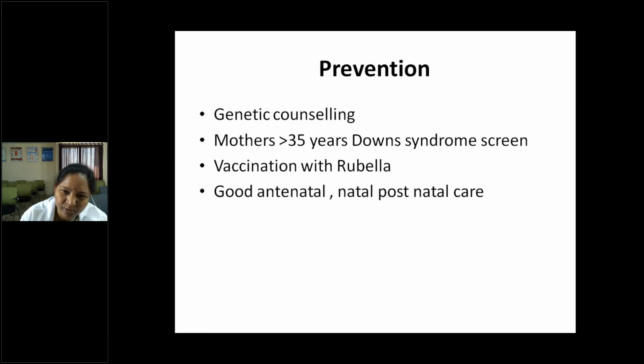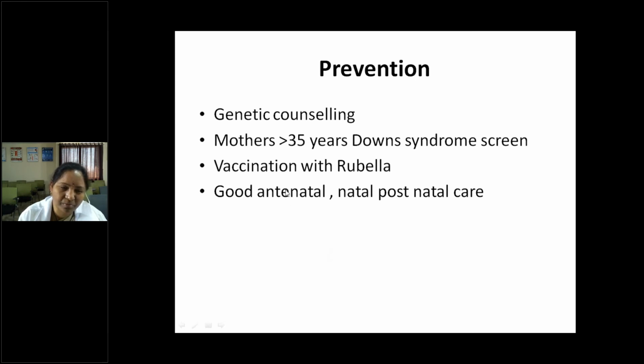And immediate postnatal care: if there is asphyxia, giving therapeutic hypothermia or minimal intervention care, proper care of neonatal seizures, neonatal hyperbilirubinemia, meningitis, and trauma, avoiding trauma postnatally. Taking care of good nutrition, from the time of conception to the first 2 years of life, is very, very important to prevent mental retardation.